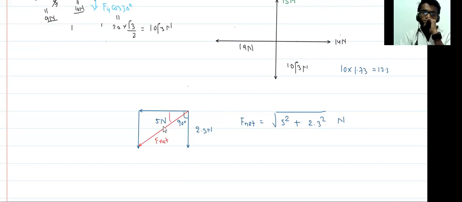This angle is phi. So what is tan phi? Tan phi is the perpendicular divided by the base. The perpendicular is 2.3. What is the base? That is 5. So phi is tan inverse of 2.3 by 5.